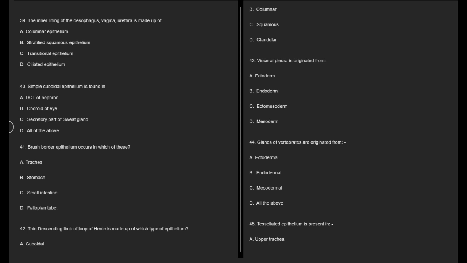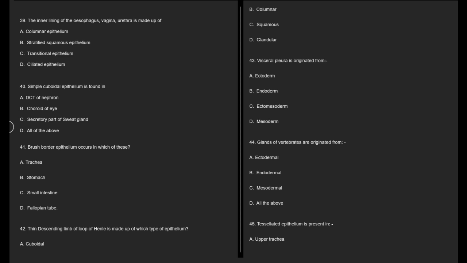42. Descending limb of loop of Henle is made up of which type of epithelium? A. Cuboidal, B. Columnar, C. Squamous, D. Glandular. 43. Visceral pleura is originated from A. Ectoderm, B. Endoderm, C. Ectomesoderm, D. Mesoderm. 44. Glands of vertebrates are originated from A. Ectodermal, B. Endodermal, C. Mesodermal, D. All the above.